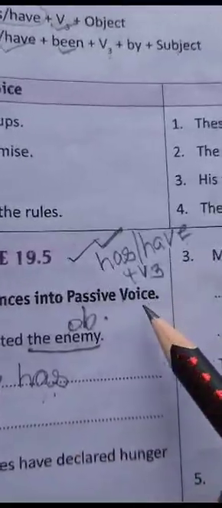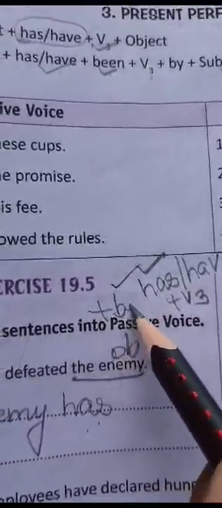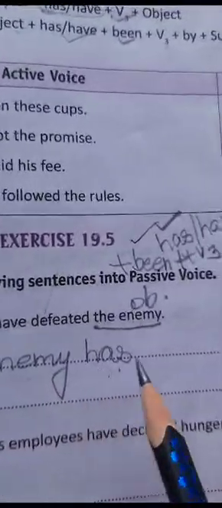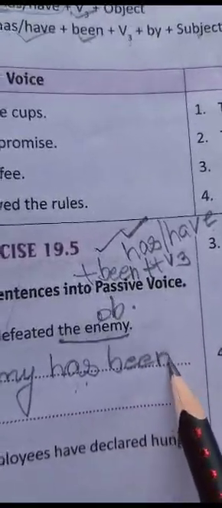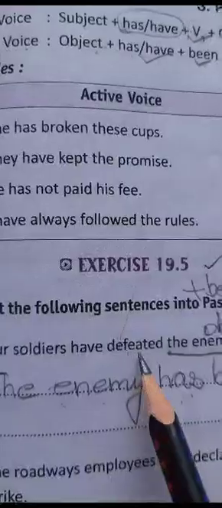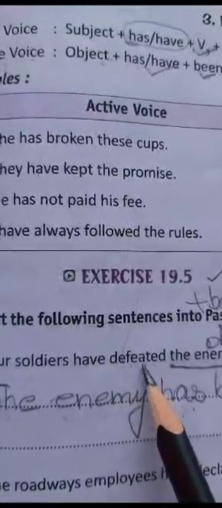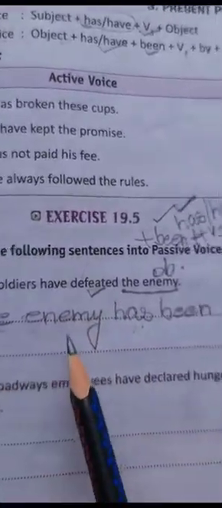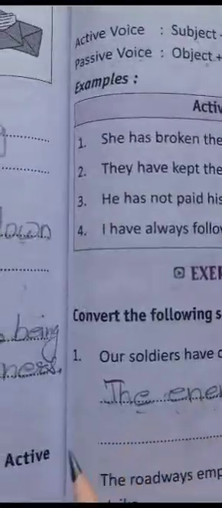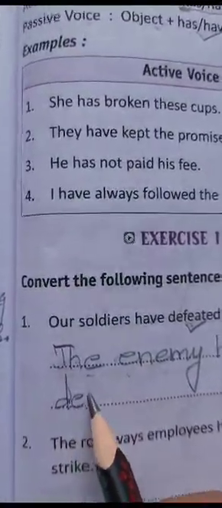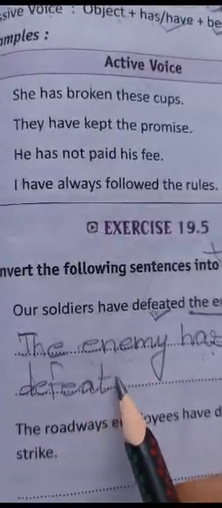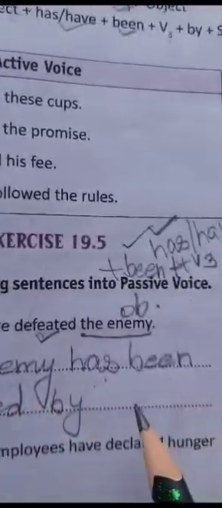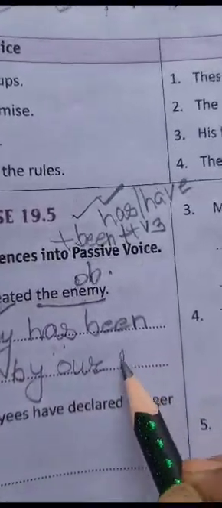Now according to the rule, what do we have to apply? This word been. Okay, as I have told you, the enemy has been. Now the third form. In this case, we can consider ourselves lucky to have the third form already written, because has and have always deal with the third form. The enemy has been defeated. Same third form we will write it here. The enemy has been defeated by whom? By our soldiers.